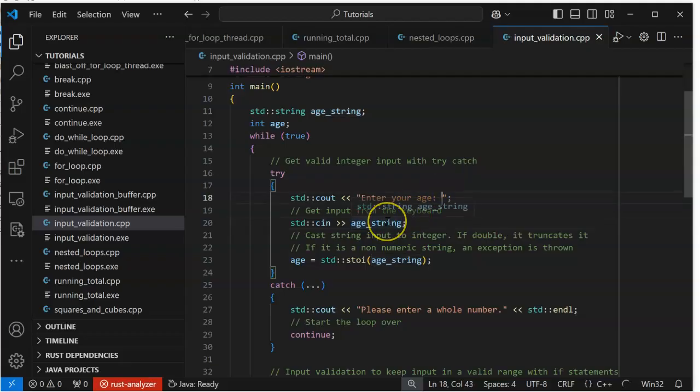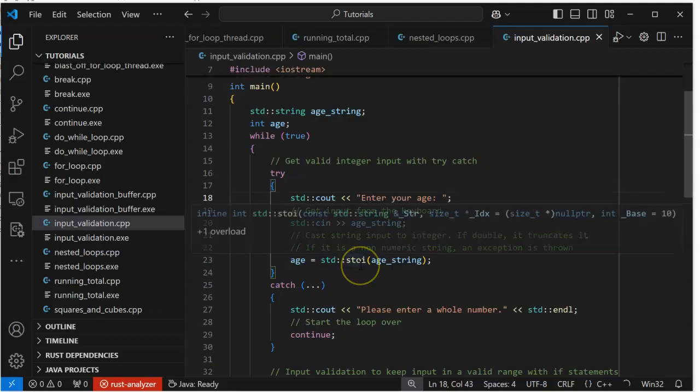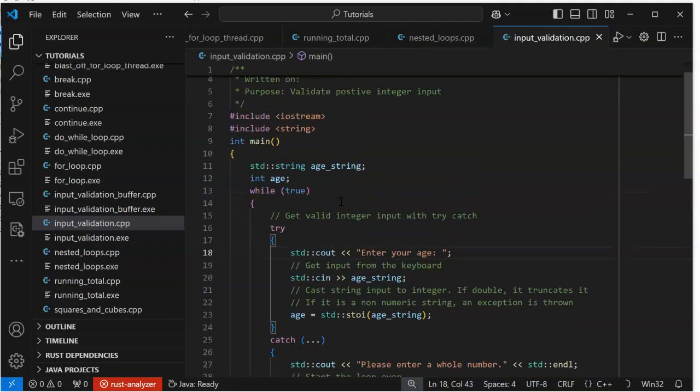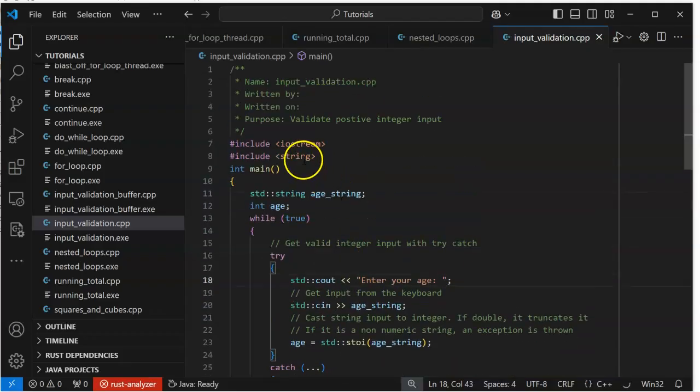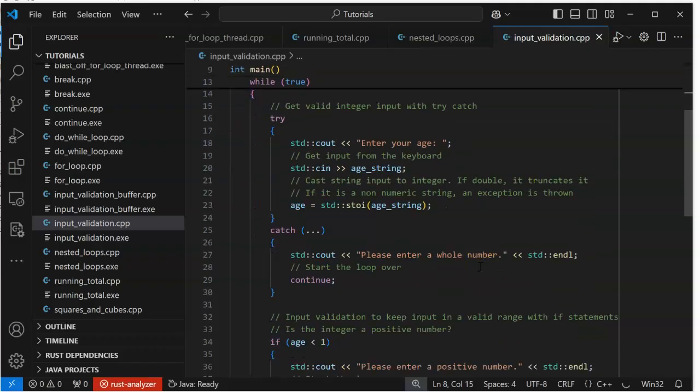It starts out being a string, right? Cin string. So we're typing in the number 1, that's a string. Then we want to cast it. STOI is, I think it's part of the standard library, isn't it? No, I think it's probably part of the string library. So then we cast it to an integer. If that blows up, we can catch it and then say, oh, sorry.